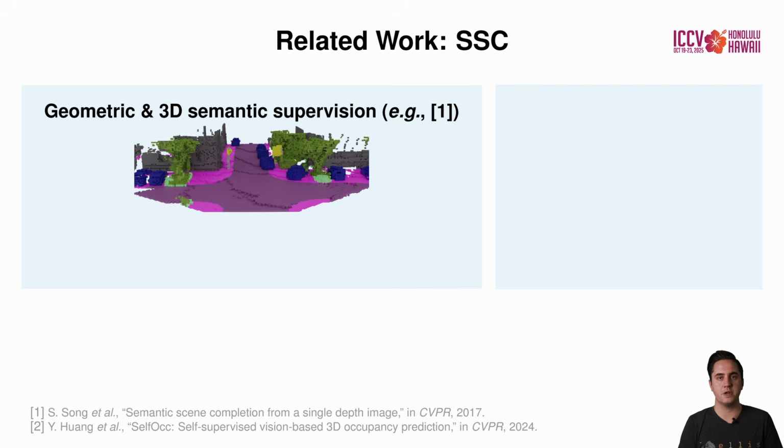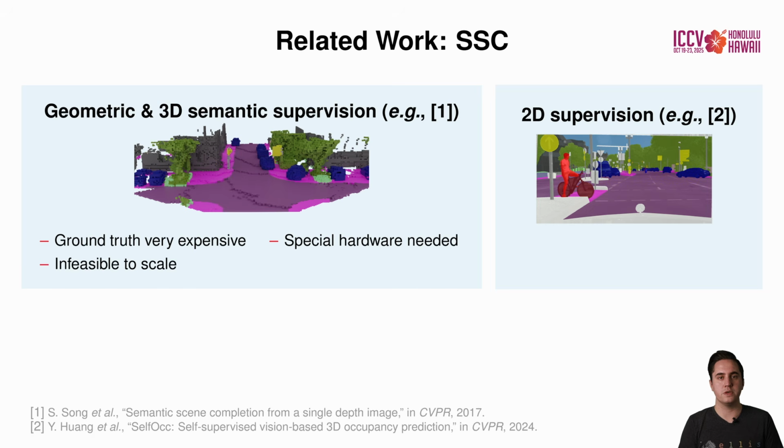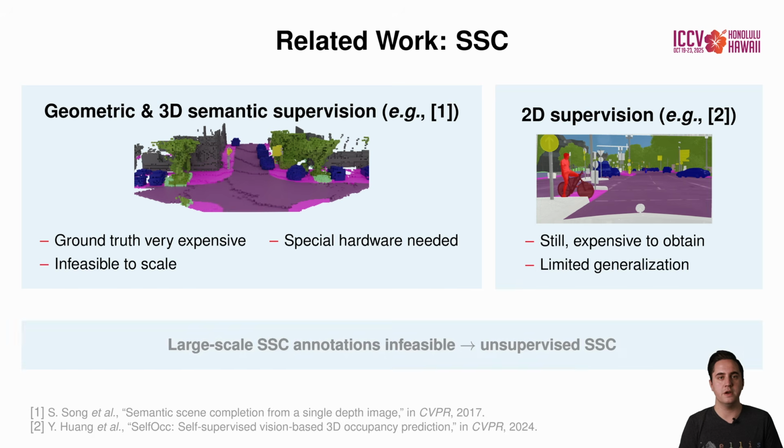Most existing approaches for SSC rely on dense 3D geometric and semantic supervision. Obtaining these annotations is very expensive, requires specialized hardware, and is not scalable. Recently, approaches using only 2D supervision have been introduced. Still, obtaining ground truth is expensive, and models trained using 2D supervision exhibit limited generalization. Since large-scale SSC annotations are simply infeasible to obtain, we approach SSC unsupervised.